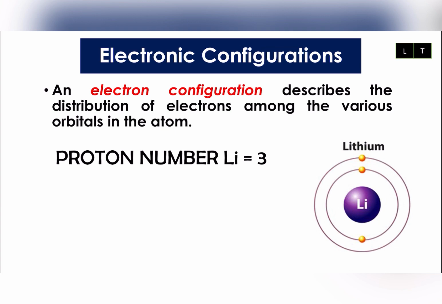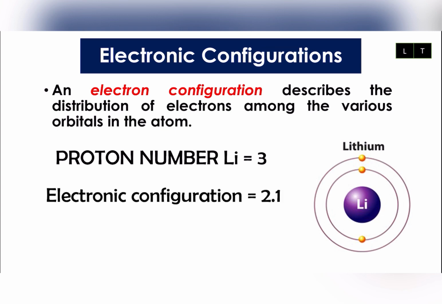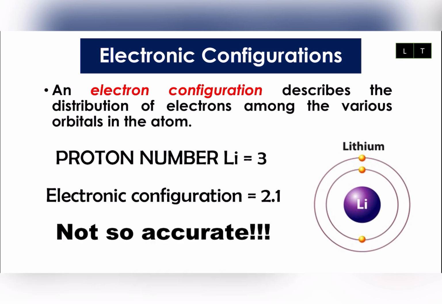Now, if you want to write the electronic configuration as in previous experience, you will write it down as 2.1 to indicate 3 electrons. However, this electronic configuration is not so accurate because it doesn't state which orbital and which energy level the electrons are located at. So we are going to learn in more depth about how to write the proper electronic configuration.